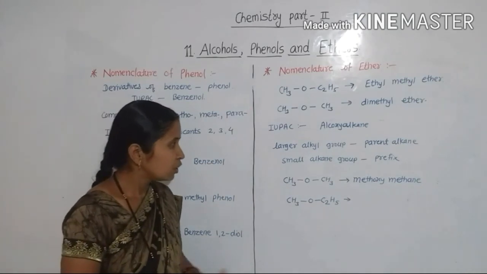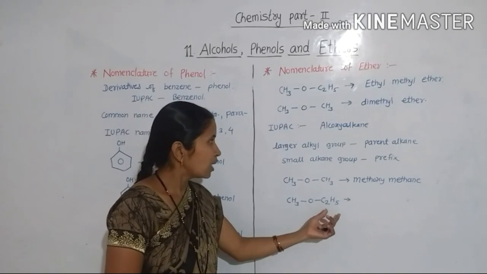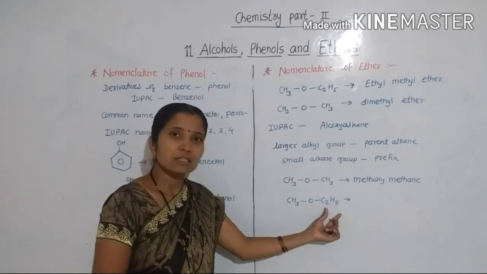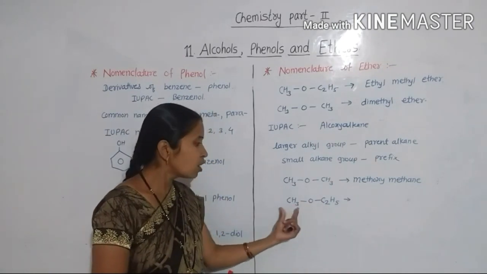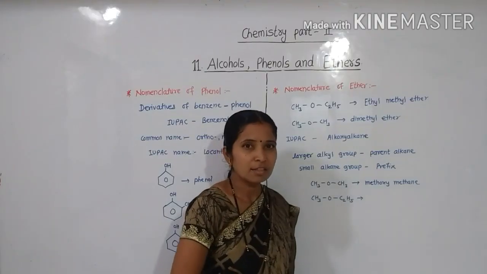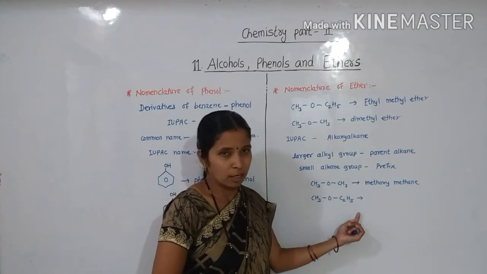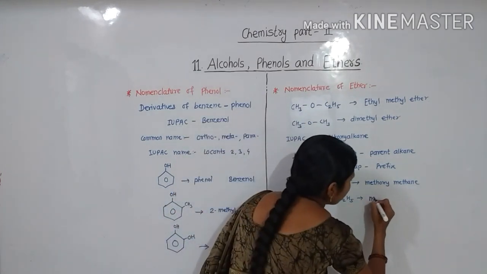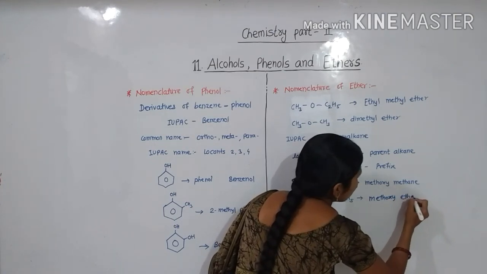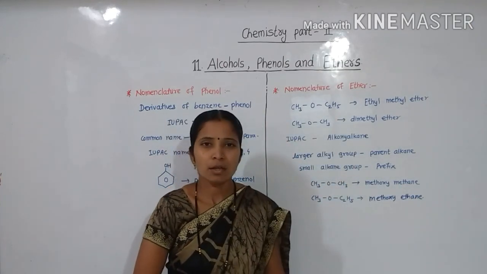Here the larger alkyl group is ethyl, so it is considered as the parent alkane, and the smaller group is methyl, so it is used as the prefix. Hence the name of the compound is methoxyethane. Okay? Thank you.